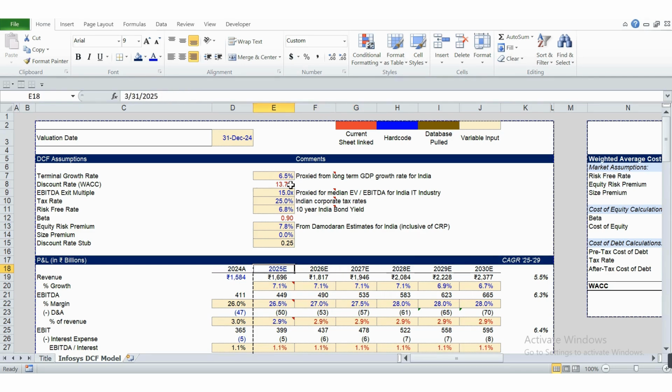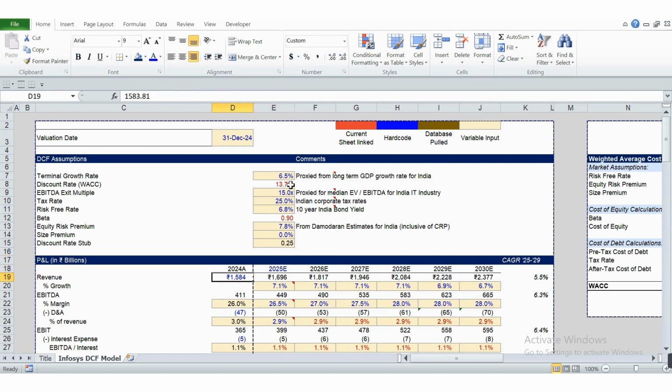Now currently we are in FY25. FY25 is not complete and FY24 is completed, and accordingly if we complete the deal on 31st December 24, then the valuation stub will be 0.25. We have discussed in a previous video how this stub is important for this valuation. When we are closing on 31st December and the company has its financial year ending in March 25, we are still interested in 25% of the cash flow for the FY25 year.